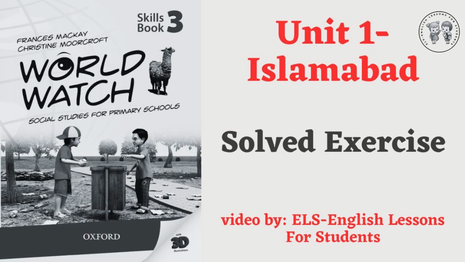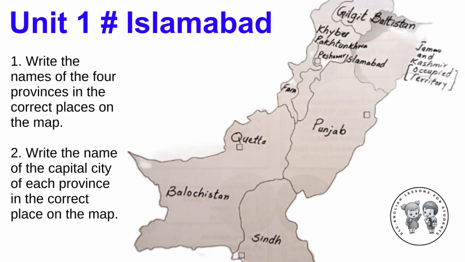Unit 1 Islamabad. 1. Write the names of the 4 provinces in the correct places on the map. 2. Write the name of the capital city of each province in the correct place on the map.